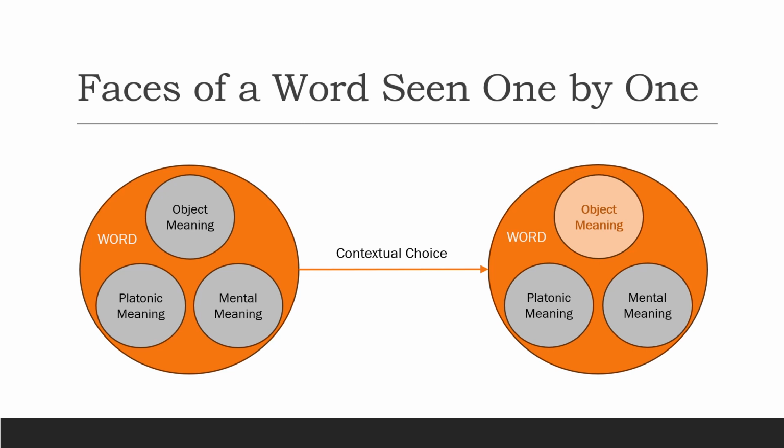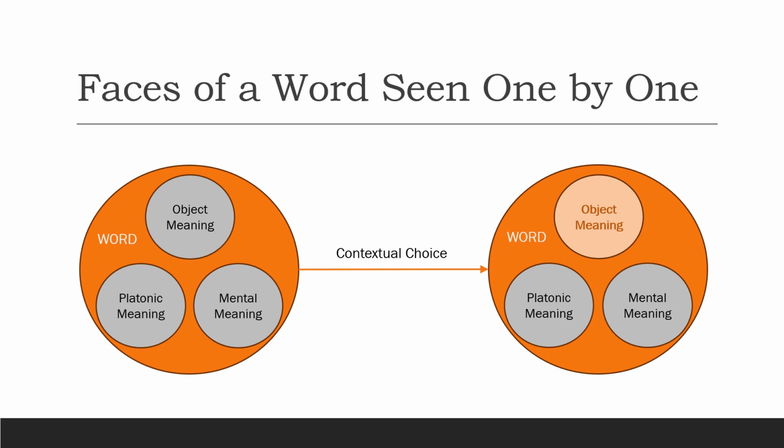This is a very neat solution because each world is a different face of the word, and choice has just turned the faces of the word to show us different kinds of meanings. Thereby, the Platonic world is not somewhere else. It is also in the word, but we have to turn it to see its Platonic face.